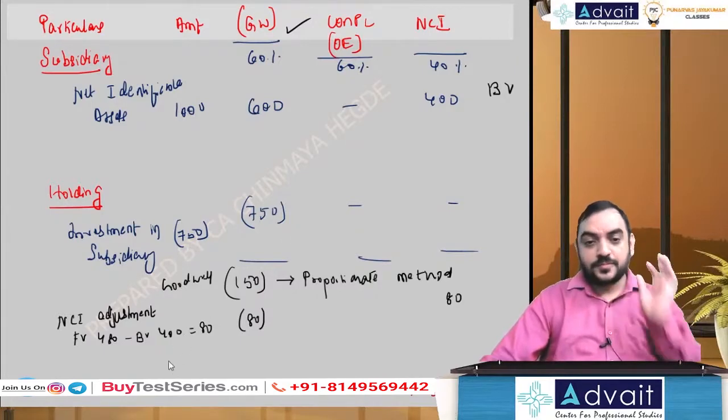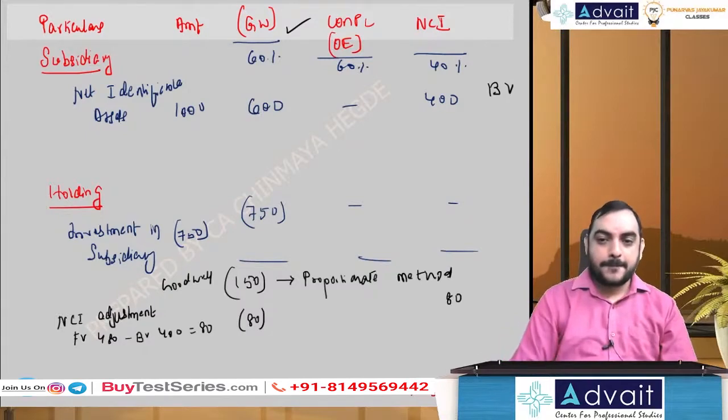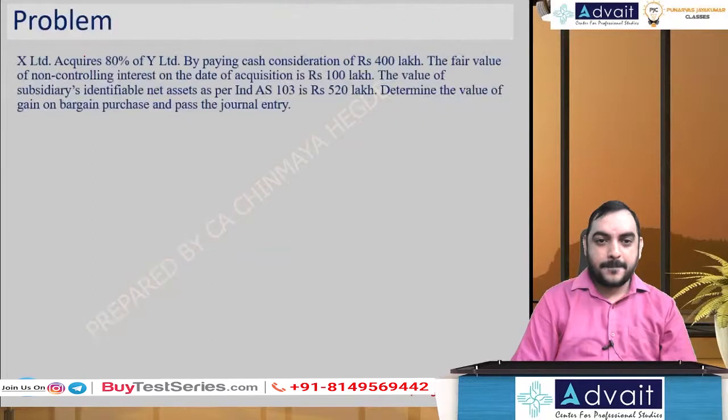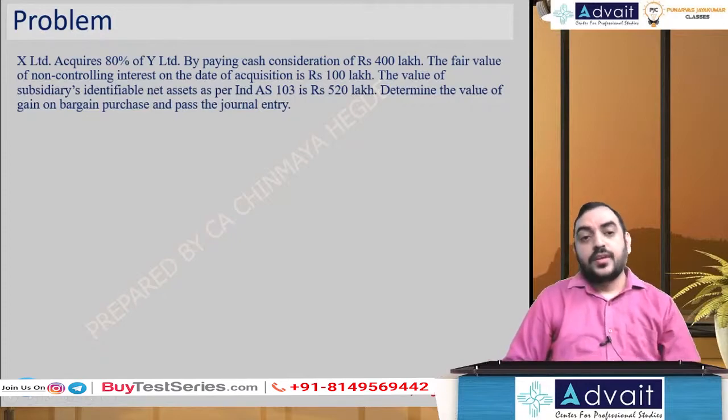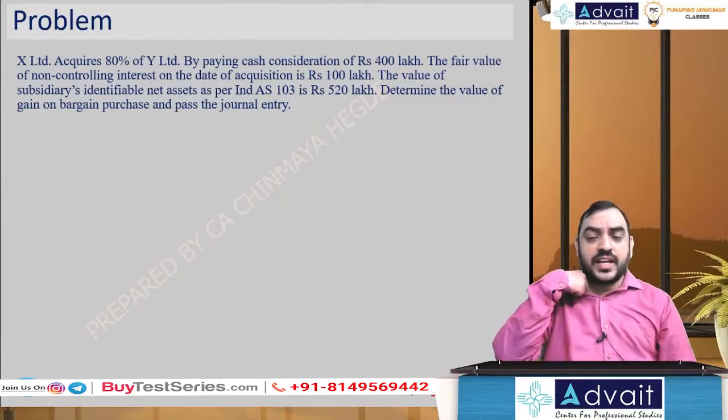Okay, I'll go further. X Limited acquires 80% of Y Limited by paying cash consideration of 400 lakhs.